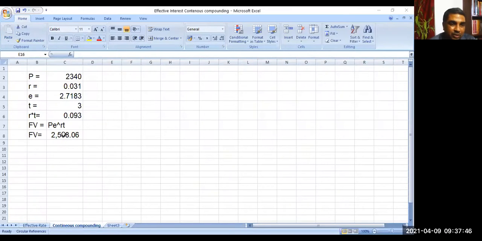Okay, so you see this is the formula for how it is calculated. P multiplied with e. P is 2340, multiplied with 2.7183 to the power 0.93. This is the power symbol. In Excel we use this symbol, to the power rt, and the value comes like this. But how to calculate to the power 0.93?